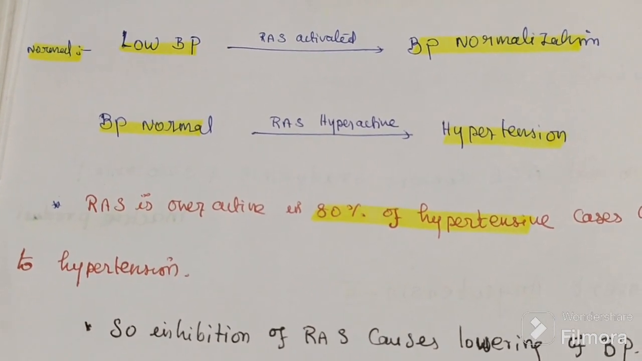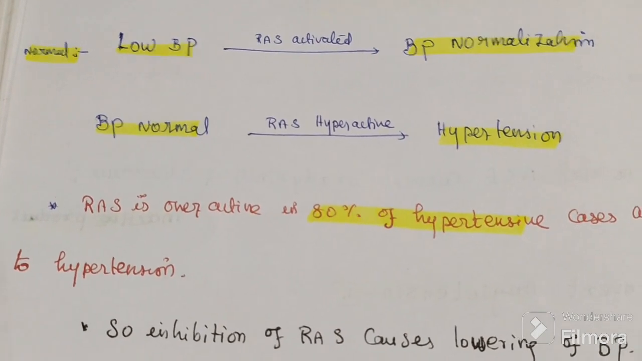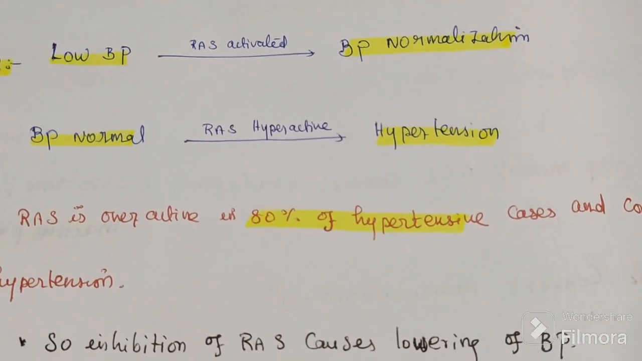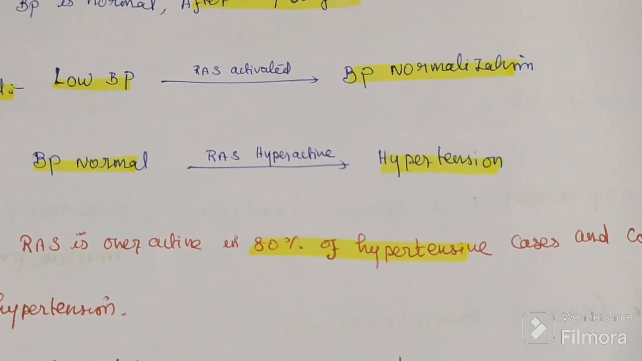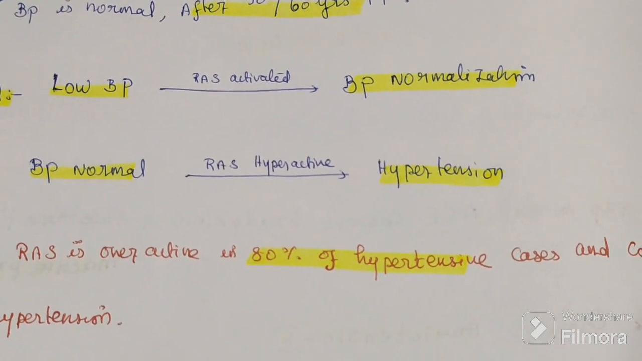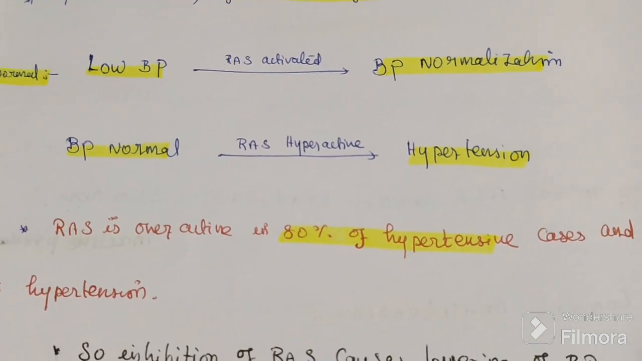So if you want to treat hypertension, inhibit RAS. How can we inhibit RAS? We can inhibit RAS in three places. What are the three places?